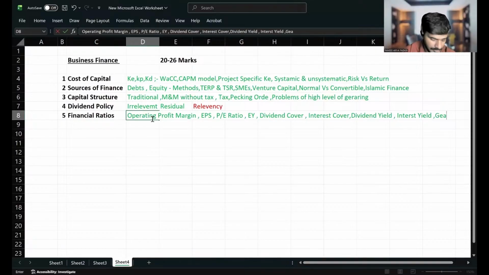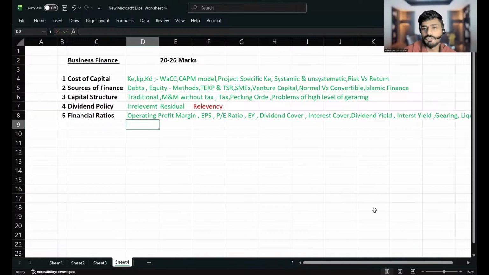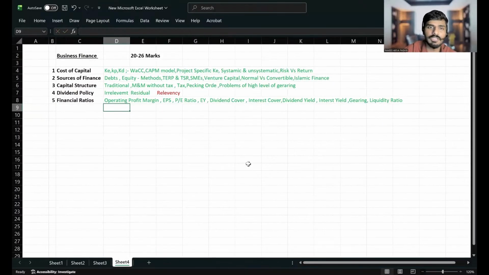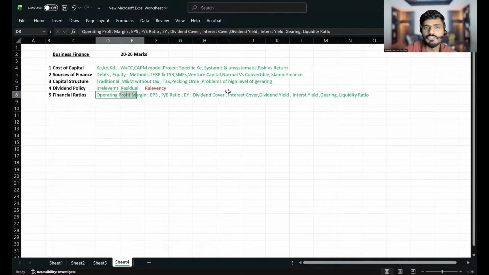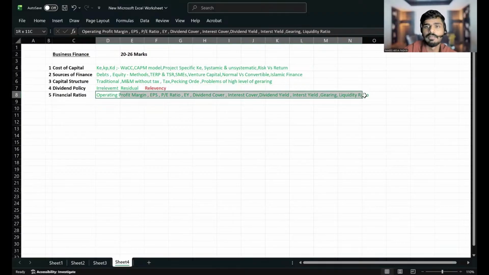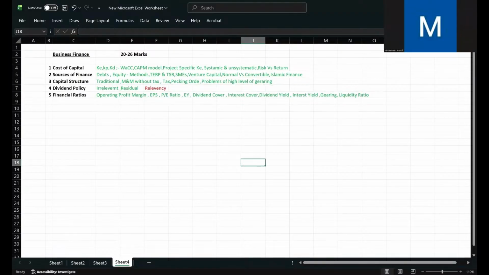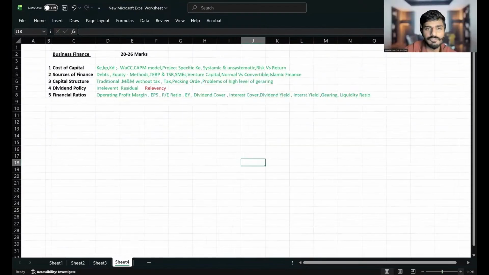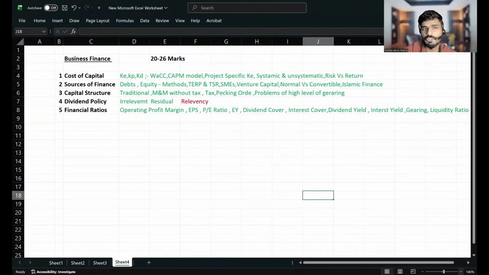Financial gearing and operational gearing, and also gearing ratios and liquidity ratios: current ratio, quick ratio. So the whole ratios you have to learn. There are n number of ratios, but these are the most important ones you should be able to understand. The liquidity ratios are in working capital, like current ratio and quick ratio.